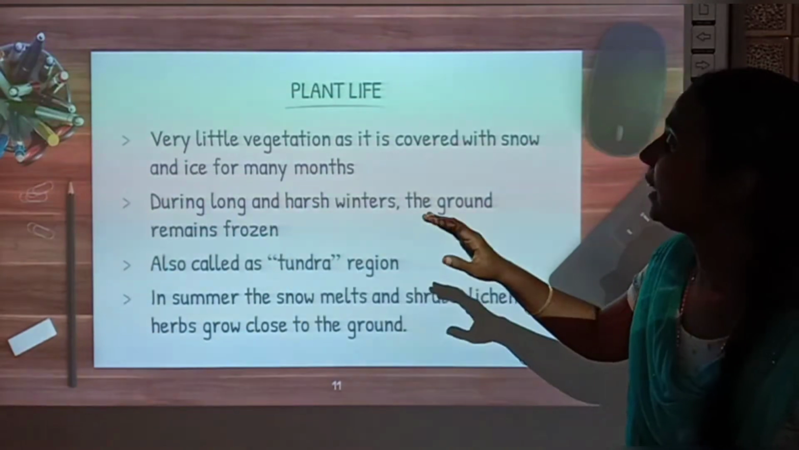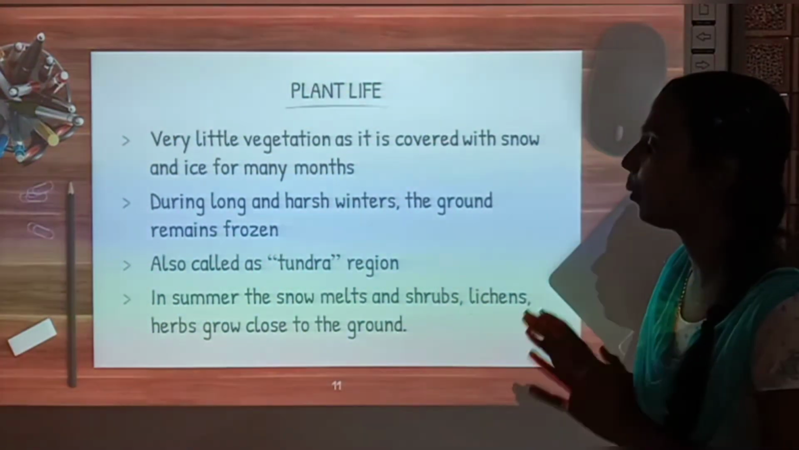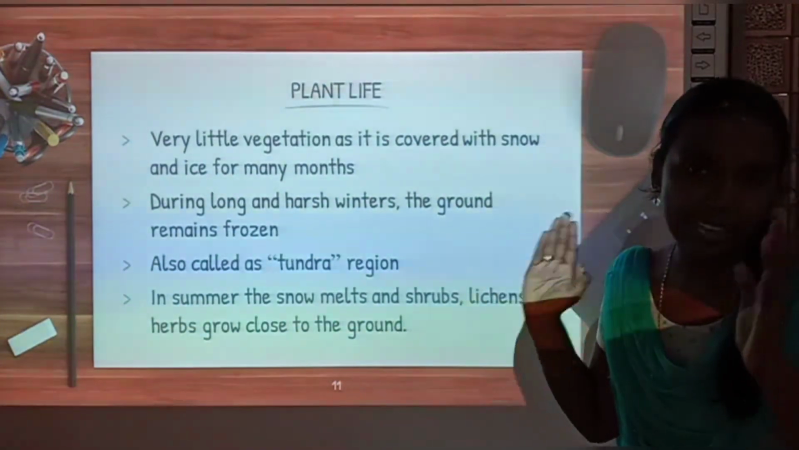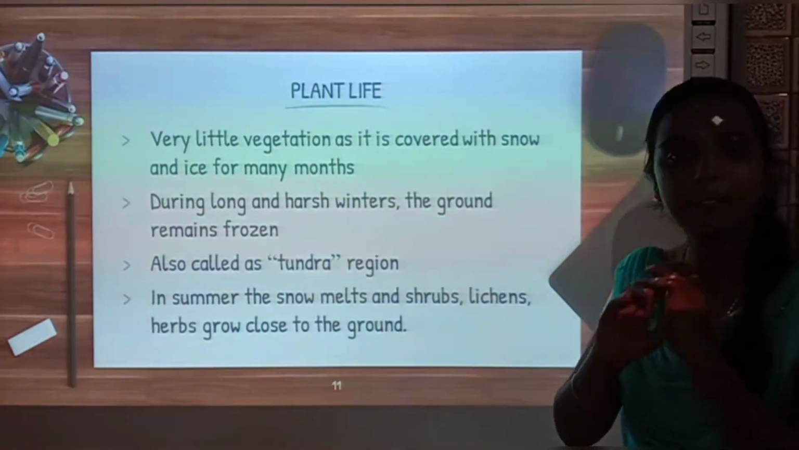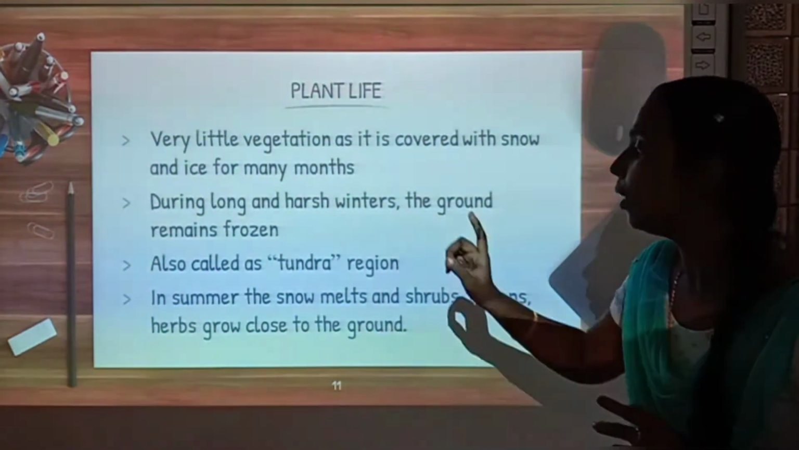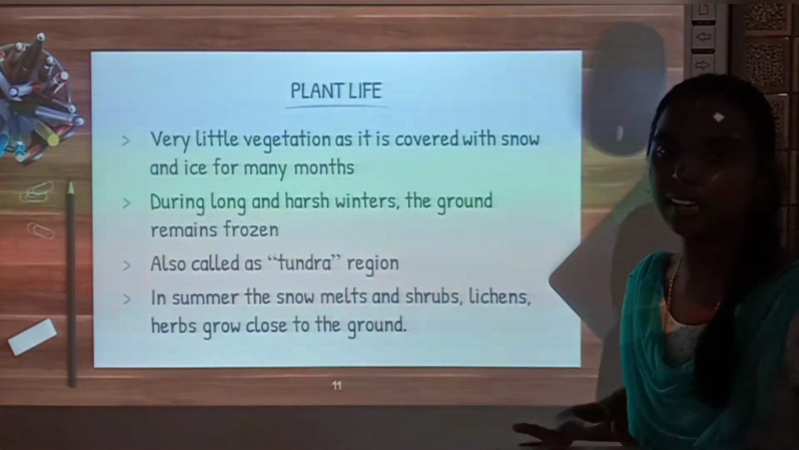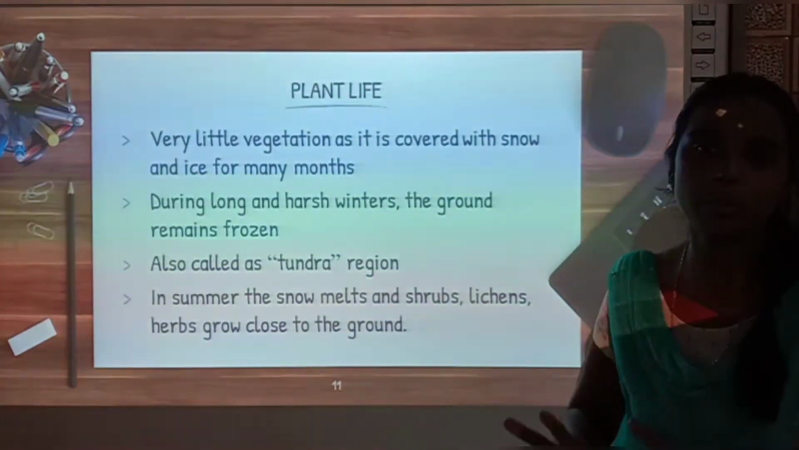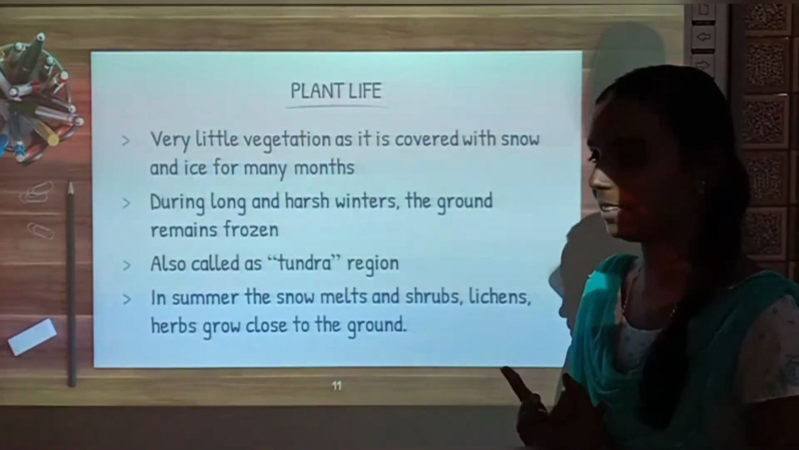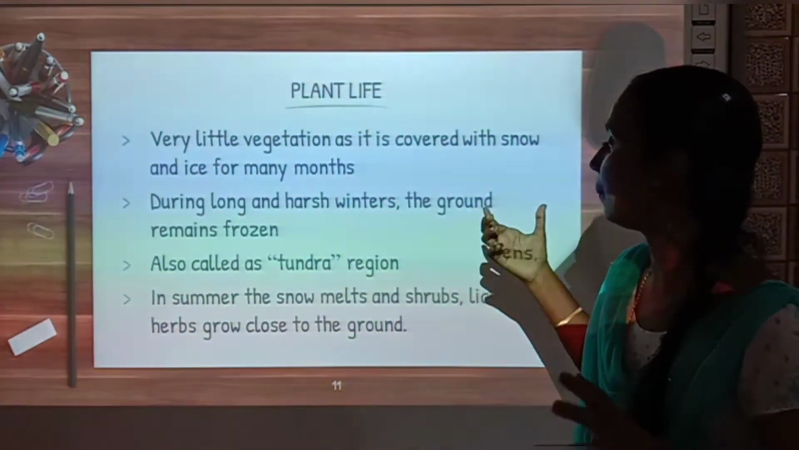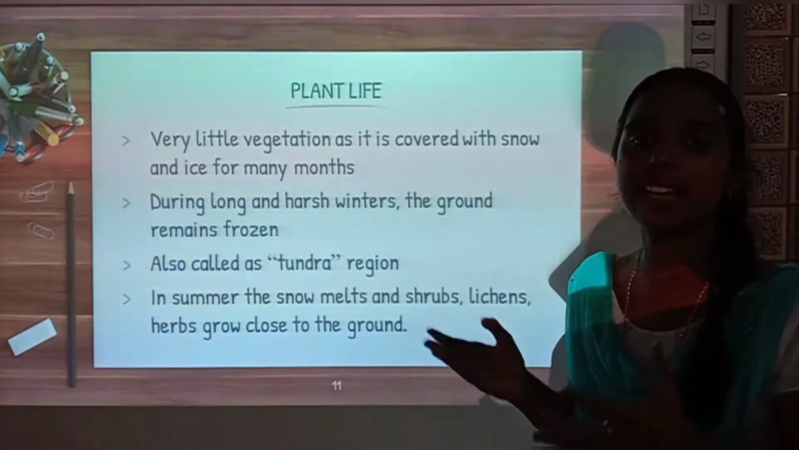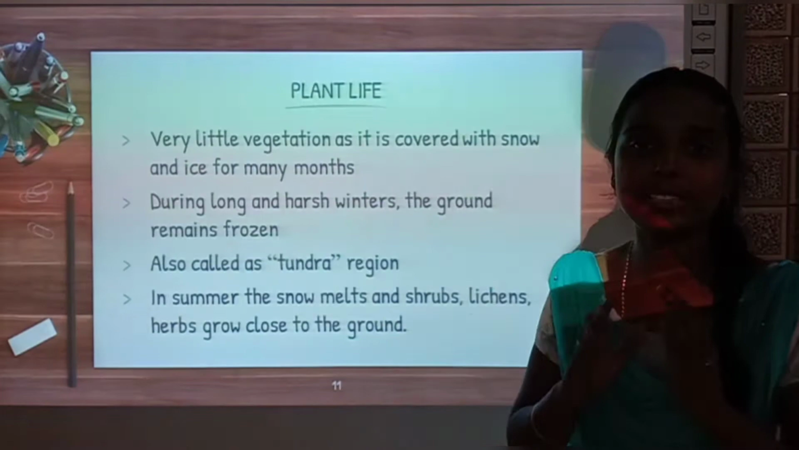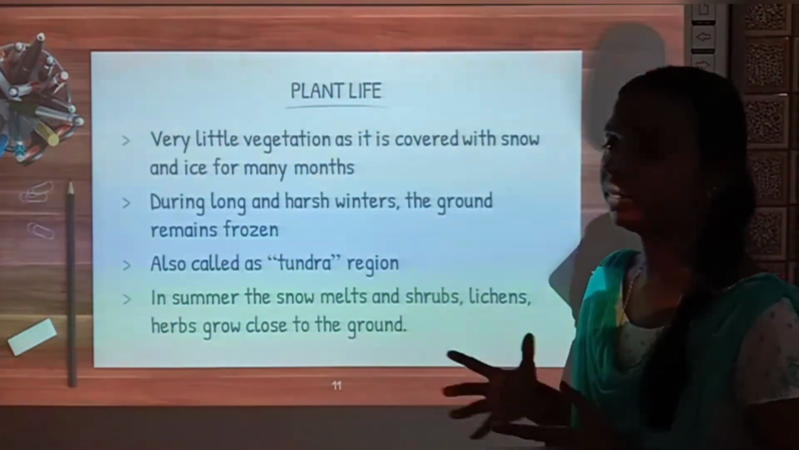During long and harsh winters, the ground remains frozen. During that long winter of 9 months, the ground remains completely frozen. So it is also called the tundra region. What do you mean by tundra region? Completely frozen regions are known as tundra region. As the land is completely frozen here, it is also known as what? Tundra region. Don't forget. This frigid zone is also known as tundra region.